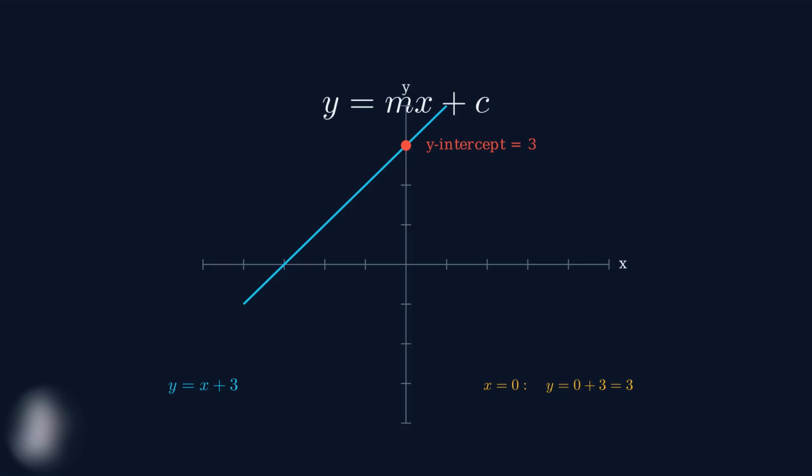This confirms that our y-intercept is indeed 3, exactly where the line crosses the y-axis. Understanding these two components, the gradient m and the y-intercept c, gives us complete control over any straight line. The gradient determines the line's steepness and direction, while the y-intercept determines where it crosses the y-axis. Together, they uniquely define every possible straight line on the coordinate plane.